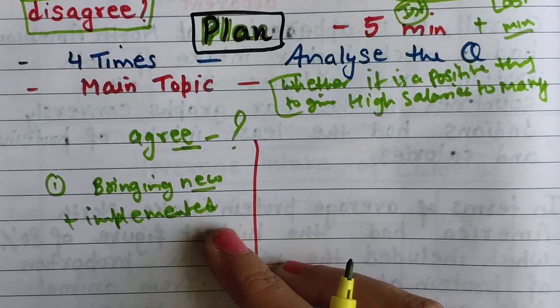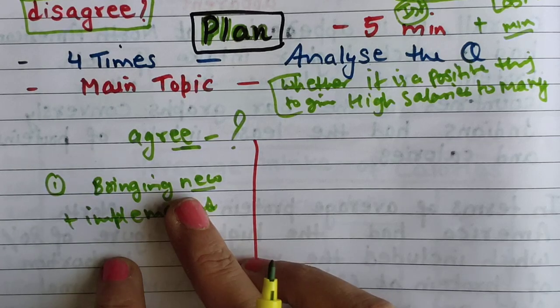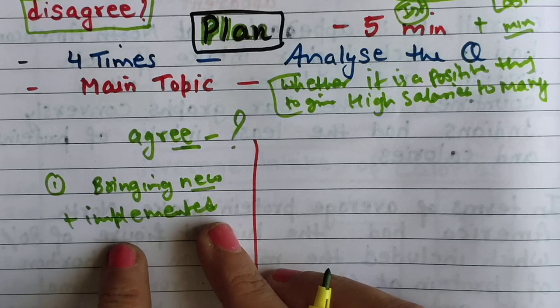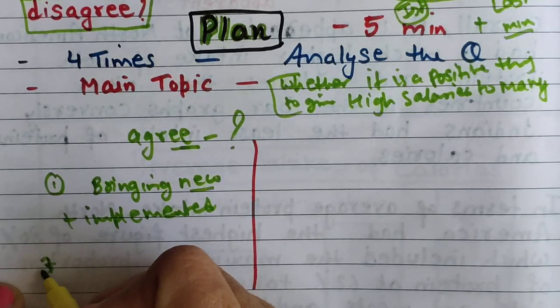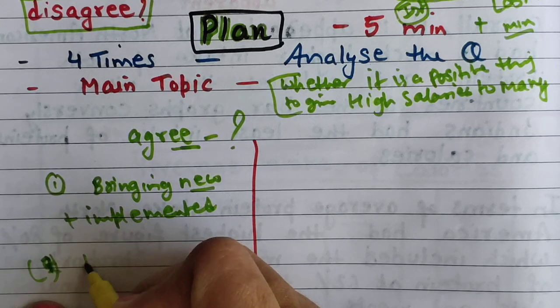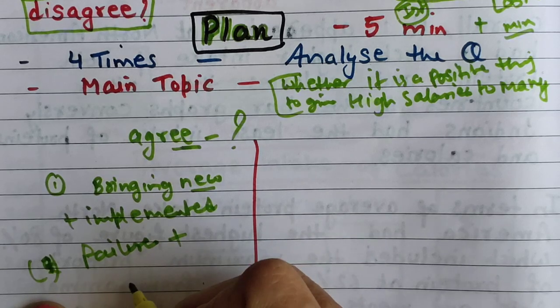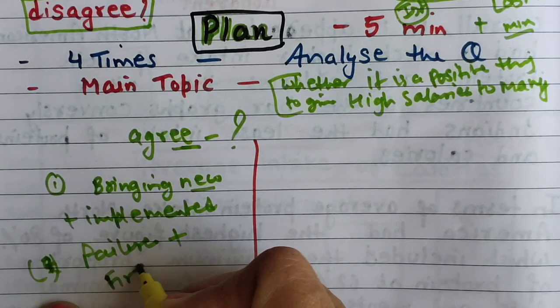If you are bringing a new innovation into the company and implementing it, it's a headache. And sometimes if there is a failure in implementation, what will happen? They can be fired from their job.